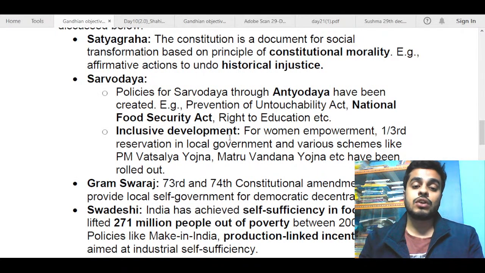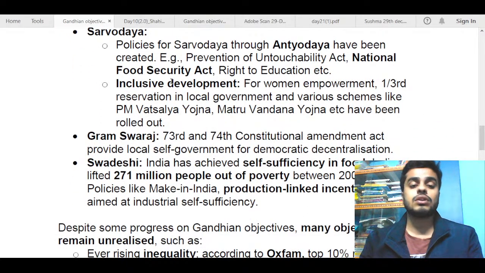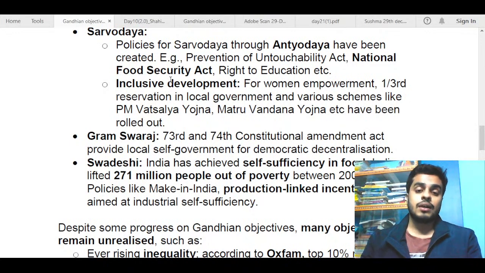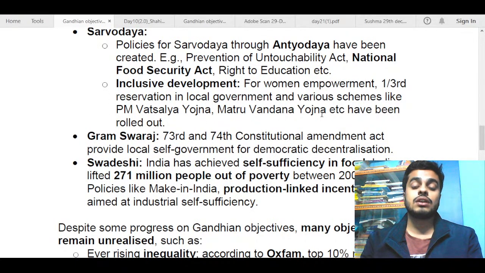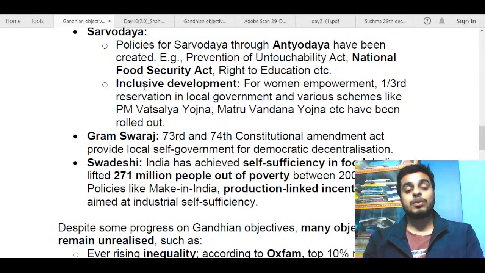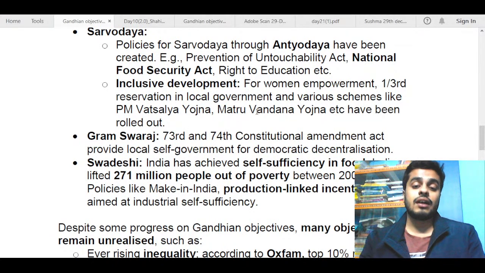In inclusive development also I have done the same. I have talked about development of women and children. Here you can talk about the development of marginalized castes, like scholarship schemes for scheduled caste and scheduled tribe children and students. I have talked about PM Vatsalya Yojana and Matru Vandana Yojana. The first is for protection of children who are suffering, and Matru Vandana Yojana is for women. Also, there is one-third reservation in local government for women. So this also indicates inclusive development taking place in India.